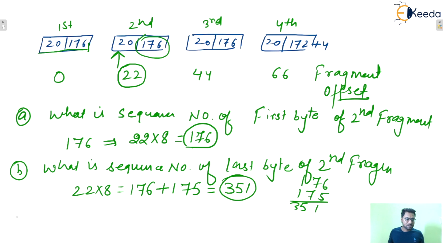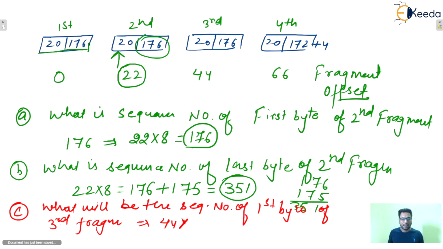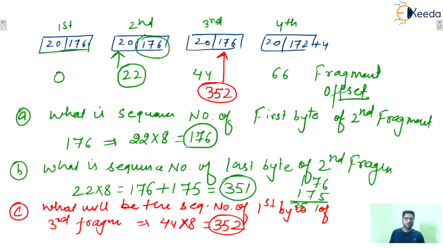So the remaining 175 bytes will be there, so add plus 175, isn't it? Next question: what will be the sequence number of the first byte of the third fragment? For the first byte, you can directly use the offset and multiply by 8, so it is going to be 352. So the first byte of this particular fragment will be at sequence number 352, isn't it?